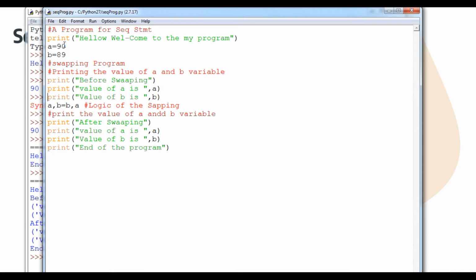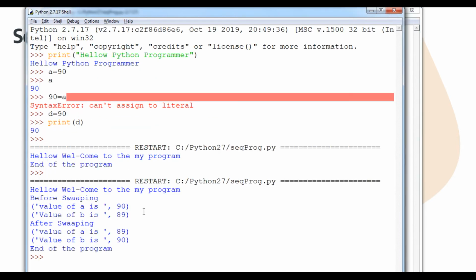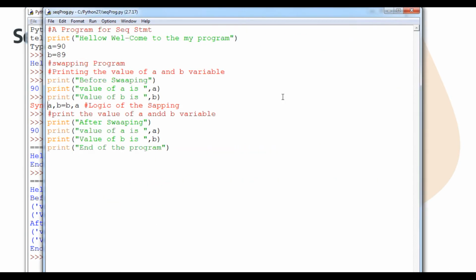Then 90 is assigned to a, 89 is assigned to b, and then it prints the before swapping message, and these two messages also, and this line is executed. Then after that, these values, I mean the statement, have been printed here. So you can see, student, the interpreter executes every statement one by one, that means sequentially.